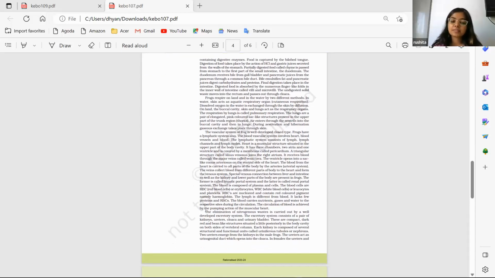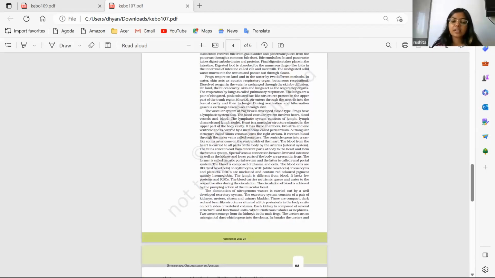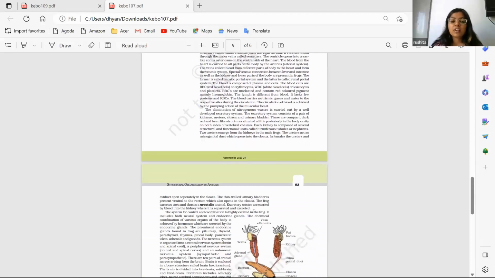Because of that, then here is the excretory system of the frog. How are the wastes excreted? In frog, there are kidneys and ureters, and the kidney also has nephrons like us. So how are the wastes eliminated in frogs? But frogs are, here you can see, ureotelic animals. Ureotelic animals are the ones which excrete urea.